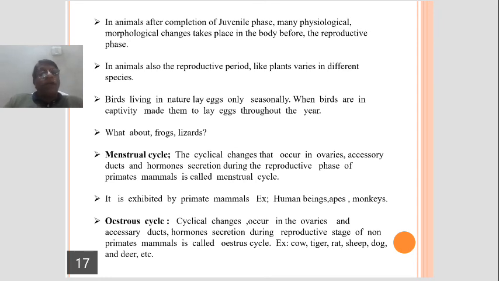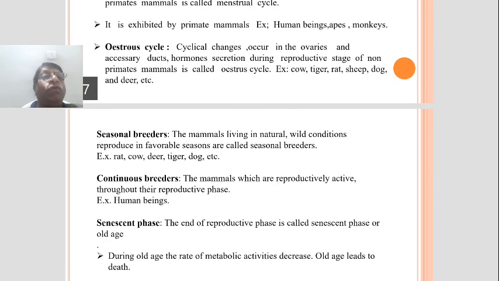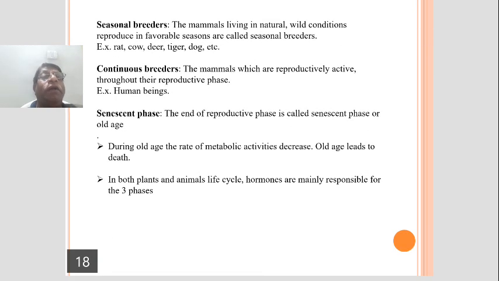Example for the estrus cycle: cow, tiger, rat, sheep, buffalo, dog, deer, etc. You can make out the difference between menstrual cycle and estrus cycle. Menstrual cycle and estrus cycle very important for 1 and 2 marks. The differences also very, very important one. Okay.